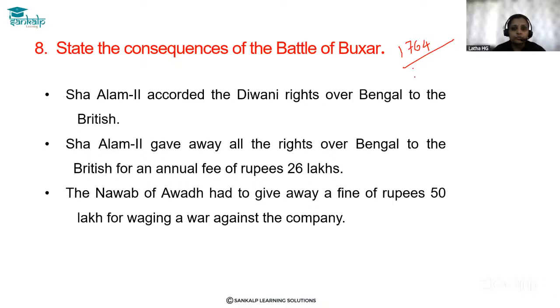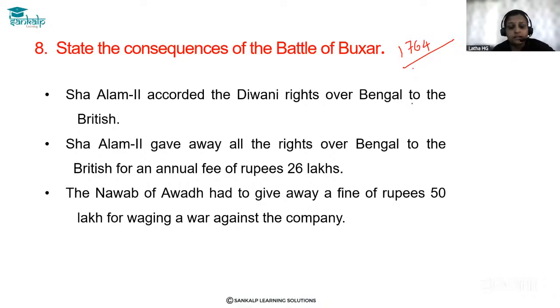Shah Alam II was the Nawab of Bengal after the Battle of Plassey. He accorded the Diwani right over Bengal to the British. Okay, so Shah Alam II, ಬಂಗಾಳದ ನವಾಬನಾಗಿದ್ದಂತಹ ಎರಡನೇ ಶಾ ಆಲಂ, he accorded the Diwani rights, ದಿವಾನಿ ಹಕ್ಕನ್ನ ಬ್ರಿಟಿಷರಿಗೆ ಕೊಡ್ತಾನೆ.